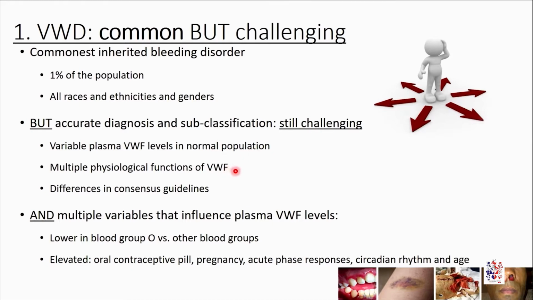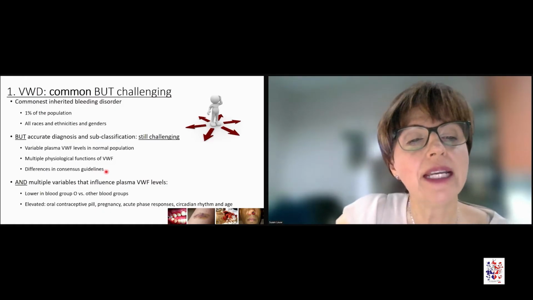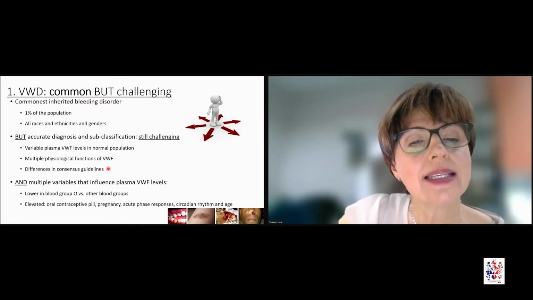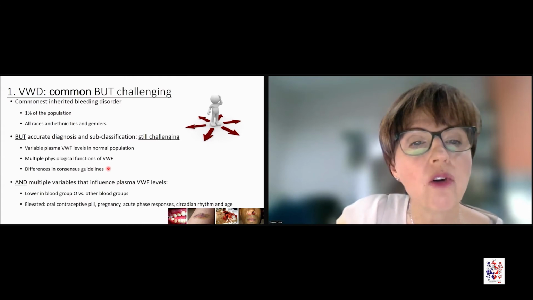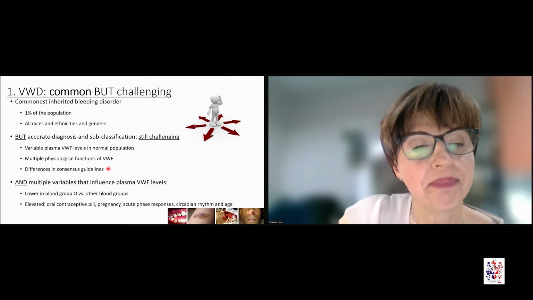There are also multiple physiological functions of von Willebrand's factor, all of which can be defective, resulting in von Willebrand's disease. And there are still significant differences in consensus diagnosis and management guidelines across the hemostatic fraternity.